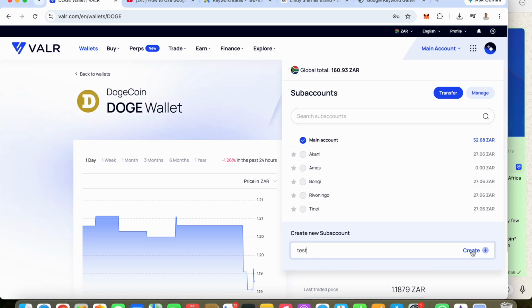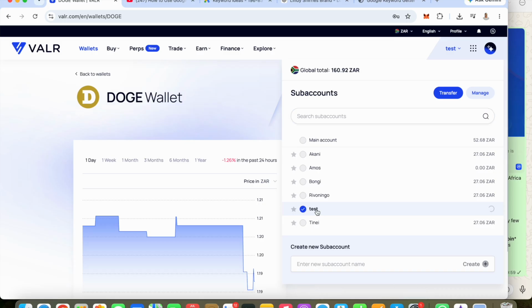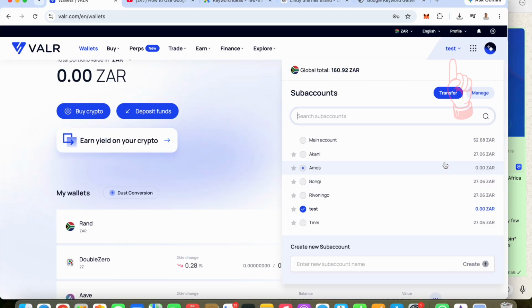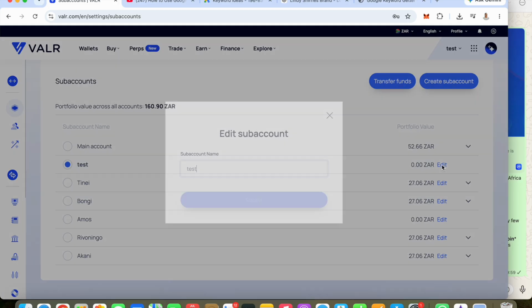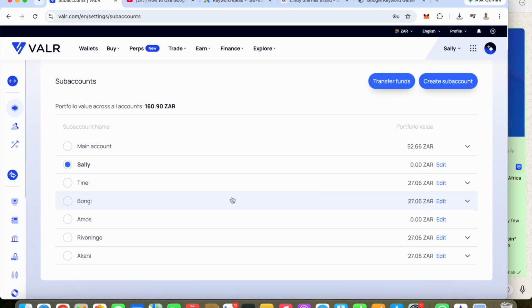So let me just say test. We will change it so I can show you how to change it. So can you see now I do have a sub account called test, and then when I click it, it gets selected. So it means now whatever I'm going to do, I am going to do in this account. So when you click test, you'll see there's an edit. You can just edit there and name it whatever you want. So you can use this for all your kids, or maybe you want to save for a loan, or maybe you want to just give these different names.